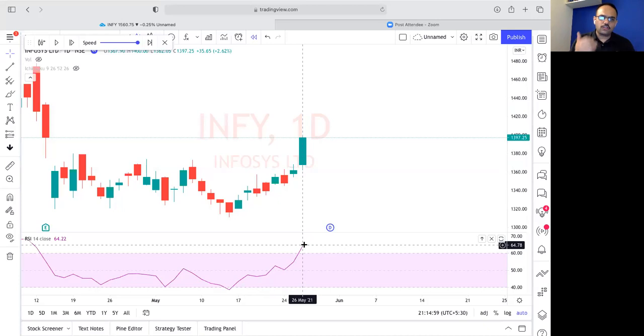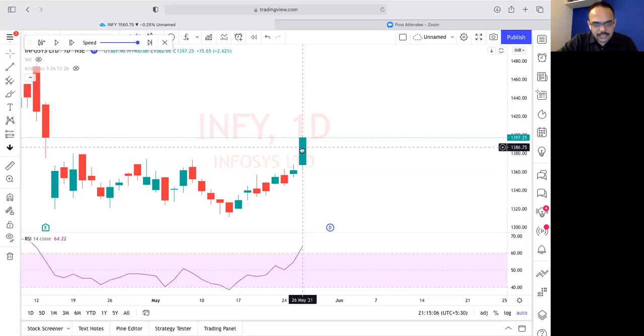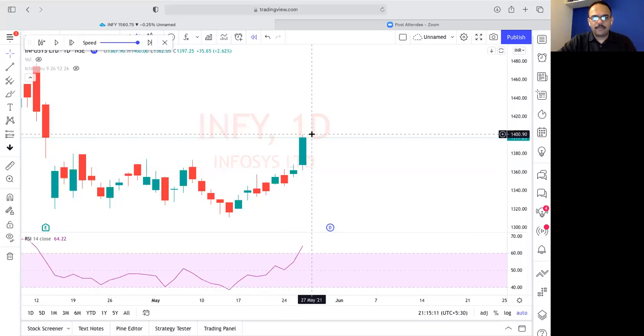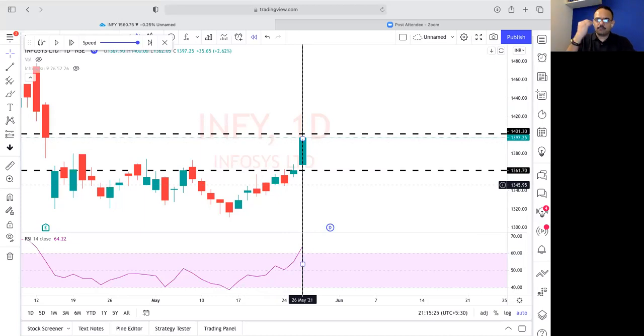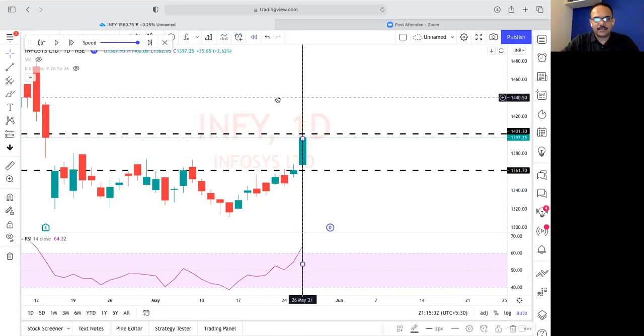Okay, so I'll go for all those people who are understanding with me. I'm not going to repeat from this point onwards. So I will call this candle as candle 1. What I will do is draw one line here and one line here. Now, as in our system, we are big fans of exit. So even before we enter into a trade, we should have a clear-cut exit plan.